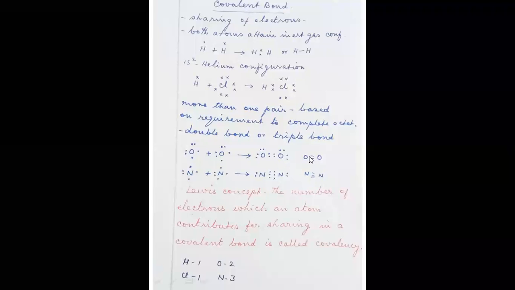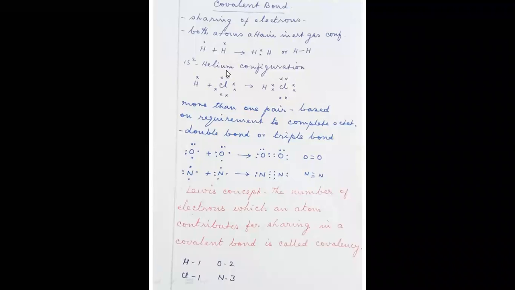So a double bond is formed between oxygen and oxygen. So when more than 2 electrons, more than one pair, are needed for the bond formation, it is also possible. It depends upon the requirement.